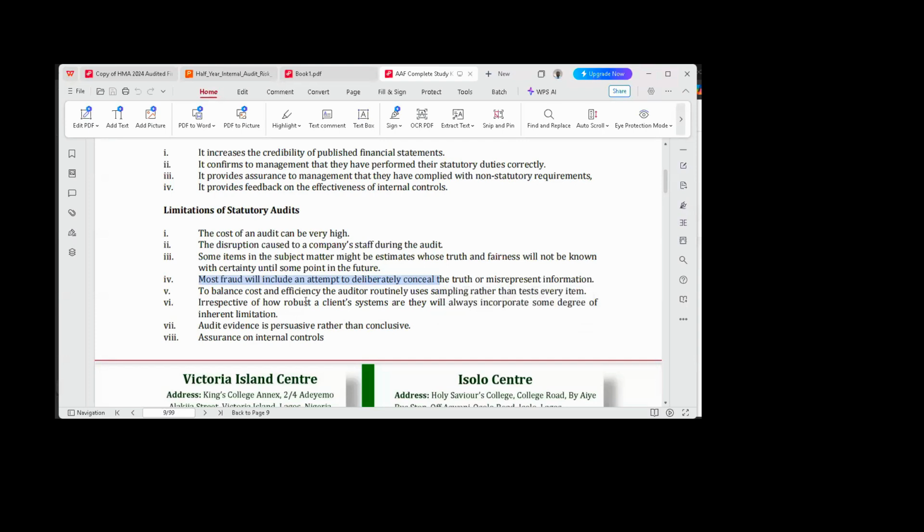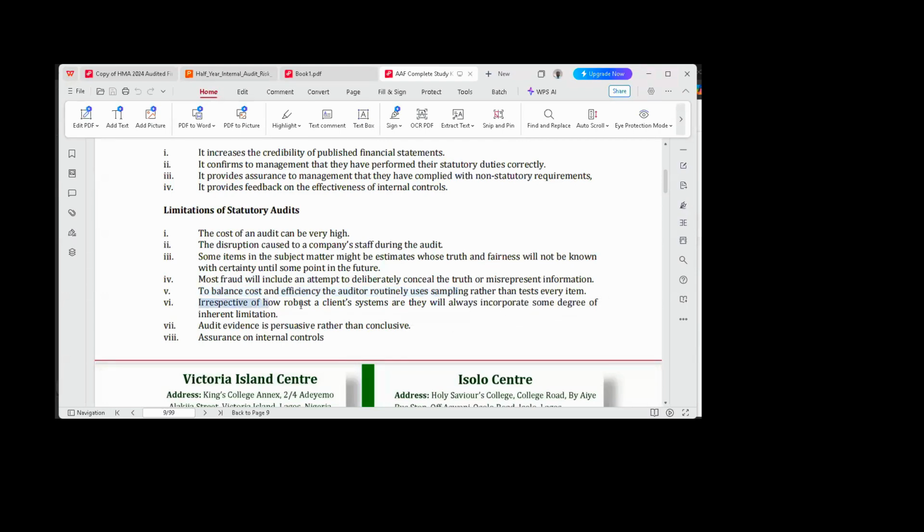Now to the next one. To balance cost and efficiency, the auditor routinely uses samples rather than testing every item. I'll just explain that. It's based on taking samples. You don't check everything. Okay? And that's a serious limitation, and it's because of time.